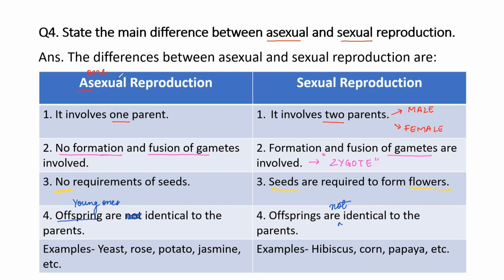And lastly, let's look at some examples of the organisms which undergo these kind of reproduction. So yeast, rose, tomato, jasmine, all these are different organisms which will undergo asexual mode of reproduction. And the example for sexual reproduction are hibiscus, corn, papaya, humans. Okay, we all undergo sexual mode of reproduction.